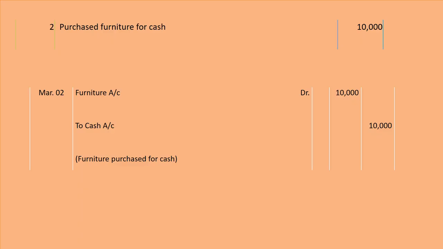Furniture is coming in the business, that's why we will do March 2nd furniture account debited 10,000 rupees to cash account, because furniture is coming, cash is going. Debit what comes in, credit what goes out. That's why we will debit furniture account and credit cash account. Understood this entry? So now the narration is furniture purchased for cash. Fine beta.